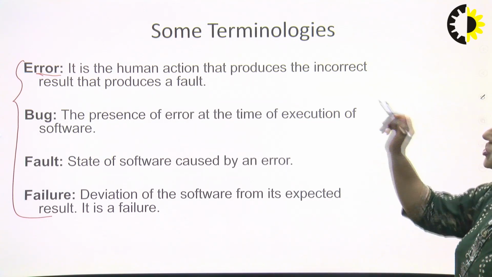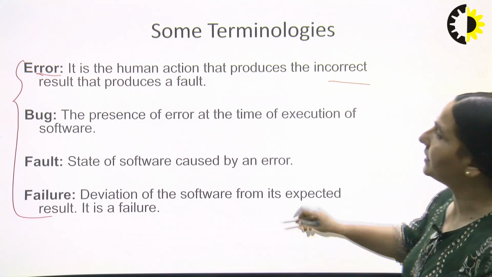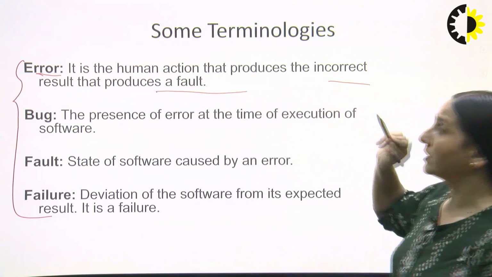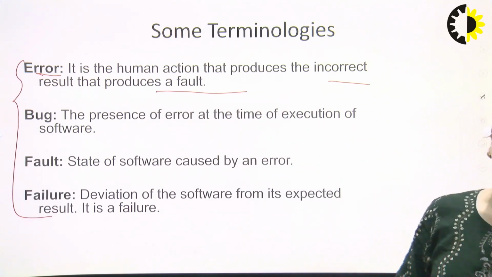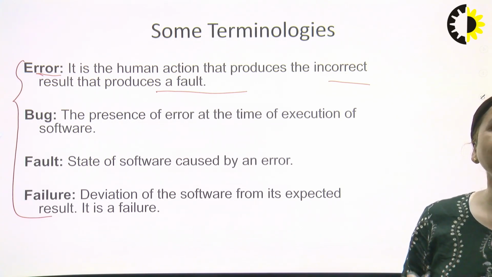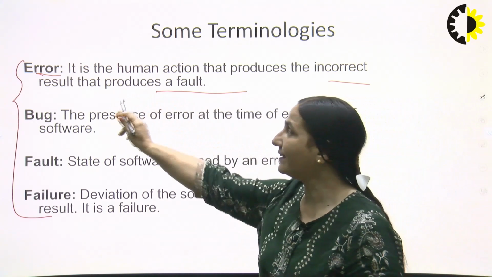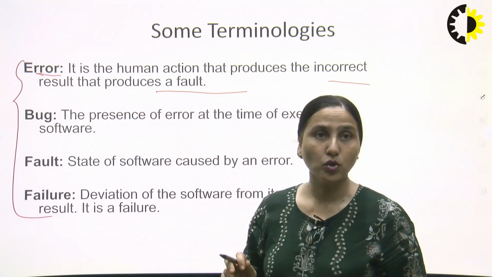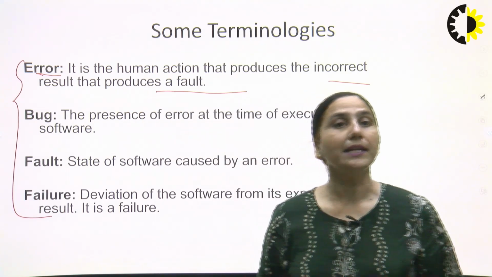It is the human action which produces the incorrect result and that produces a fault, right? So any sort of human action which is going to produce the incorrect result, and that incorrect result leads to a fault, is what is called an error.